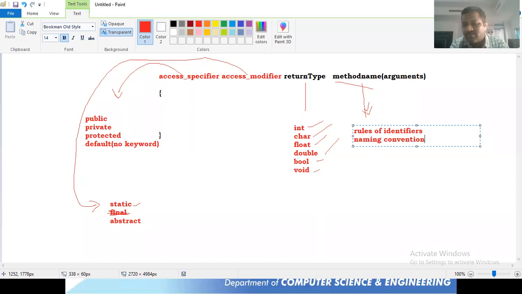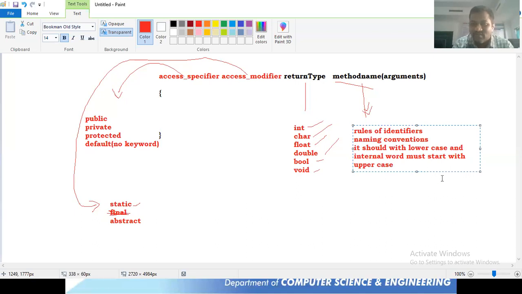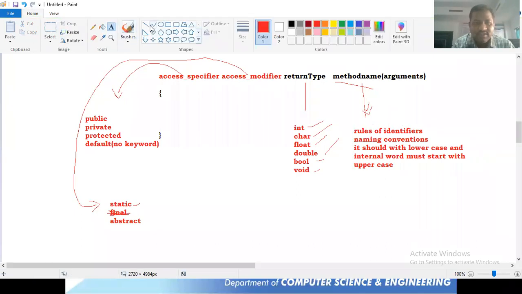What do you mean by naming conventions? What's the naming convention for a method? It should start with what? Lowercase. It should start with lowercase, and each internal word must start with uppercase. Internal word must start with what? Uppercase.